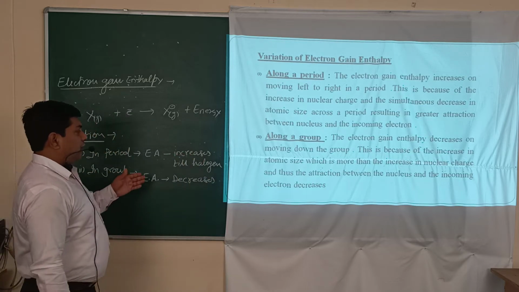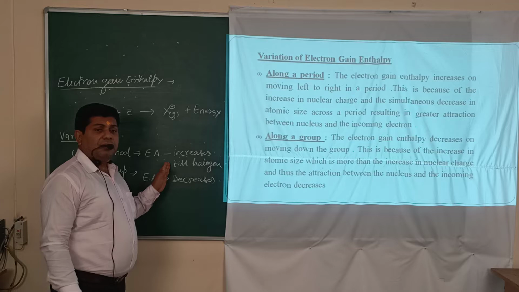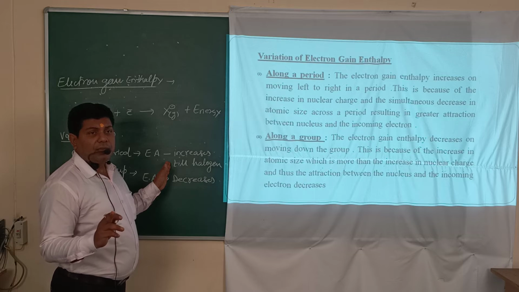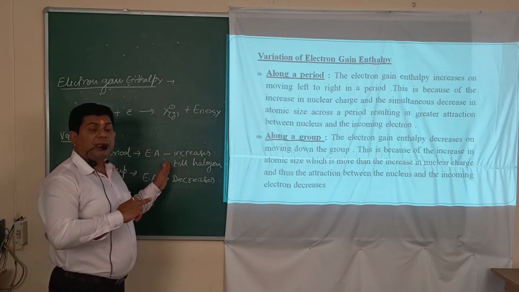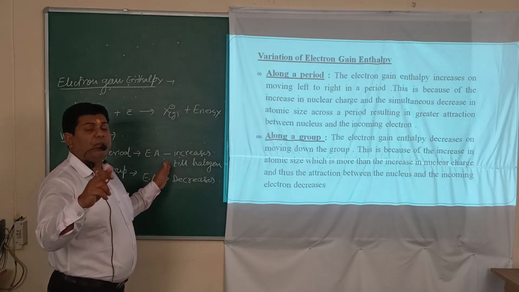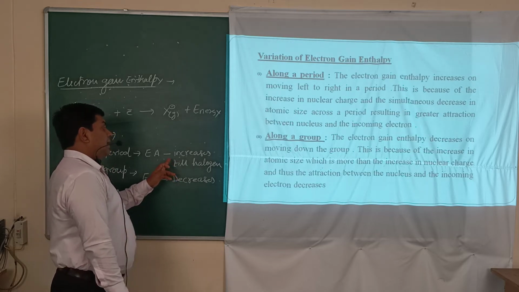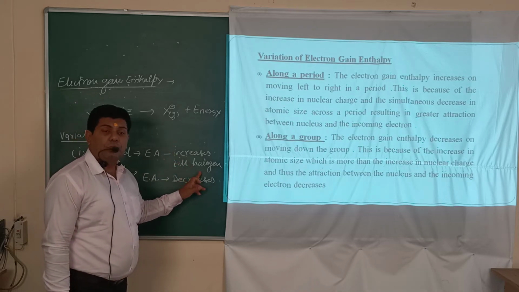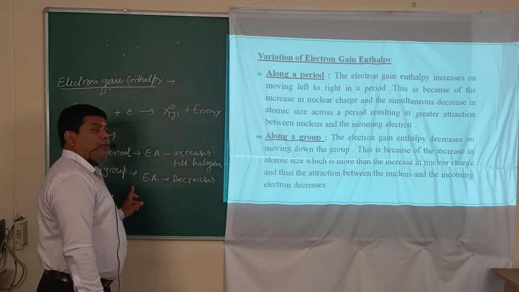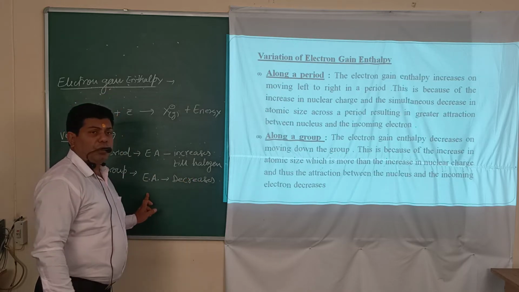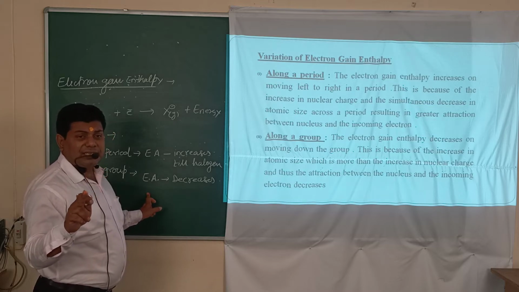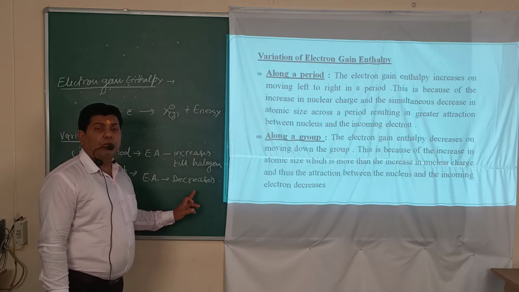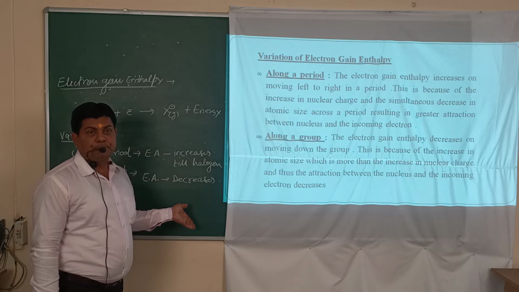The main reason for the increase in a period is size variation. As we know, in a period, size decreases as we proceed from left to right, and that's why electron gain enthalpy or electron affinity increases till halogen. In case of a group, as we proceed from top to bottom, because atomic size increases, electron gain enthalpy or electron affinity decreases.